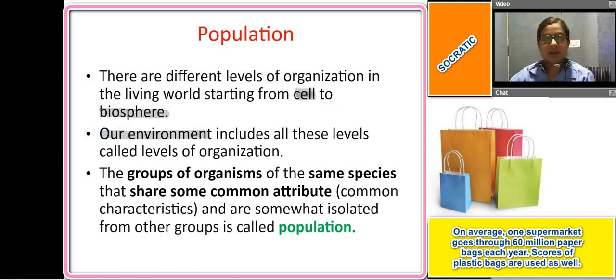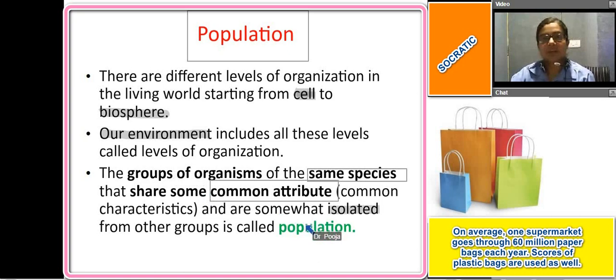Now let us have a look at the term population. What do we mean by population? So please write down: the groups of organisms of the same species that share a common attribute, or have common characteristics, and are isolated from other groups, constitute the population.